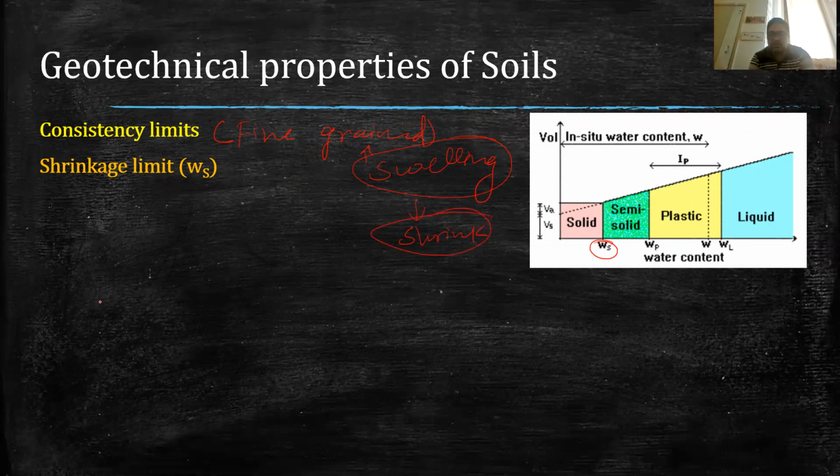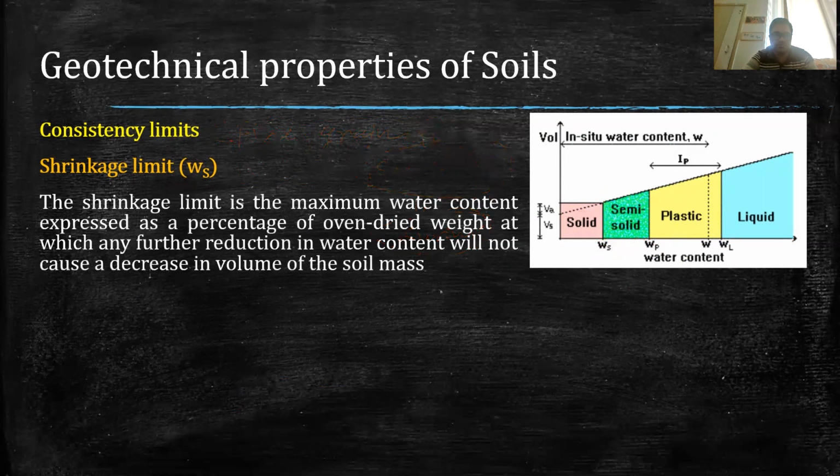So the water content at which no further volume reduction in the soil is detected, at that water content, we classify that water content as the shrinkage limit, which means after further reduction of the water from this limit, there will be no change in the volume of the soil. So that limit is known as shrinkage limit.